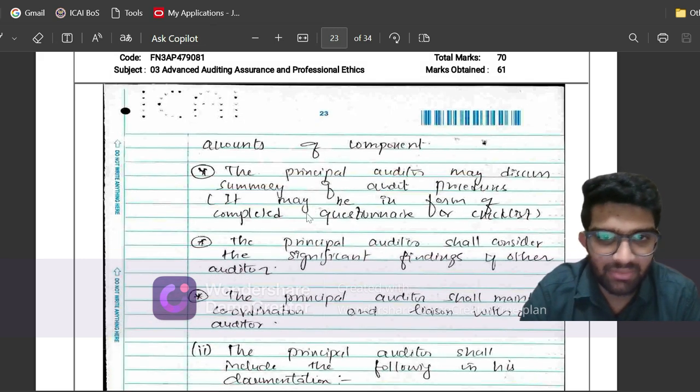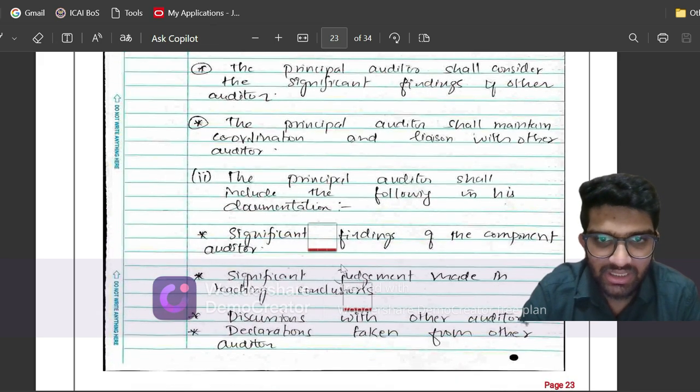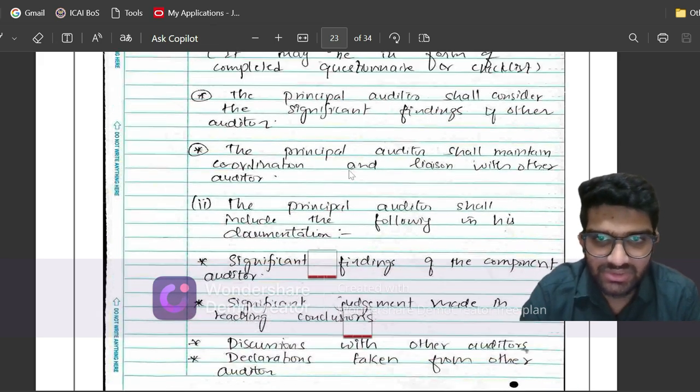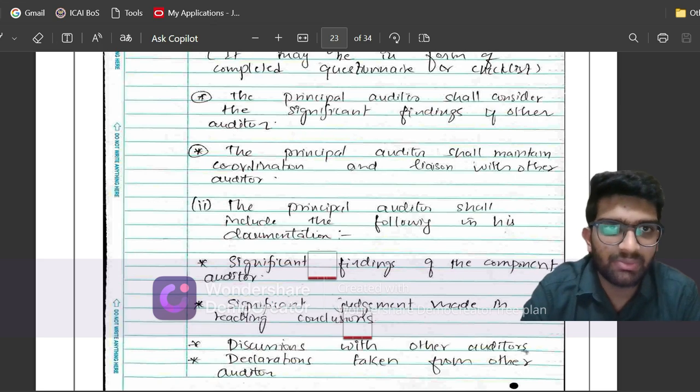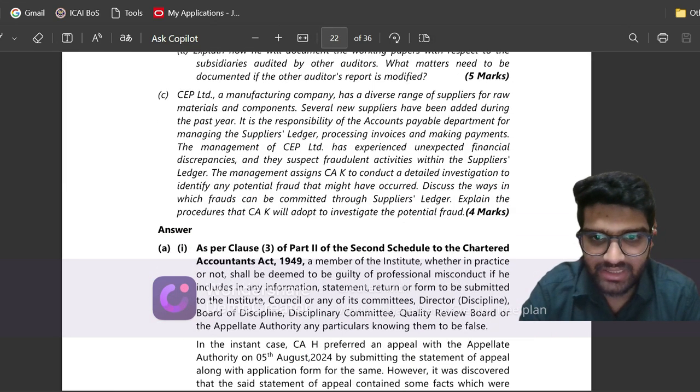It may be in the form of a questionnaire or a checklist. He shall consider the significant findings. He shall maintain coordination and liaison. So this was the first part of the question, the procedures to be performed. Now let us see what answer is given by ICAI.